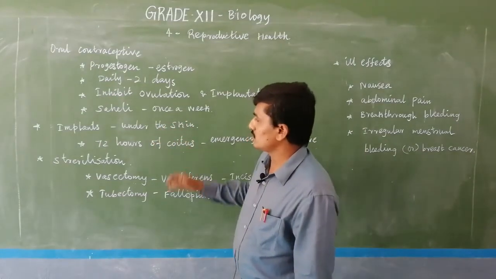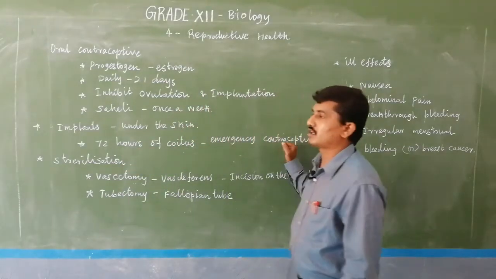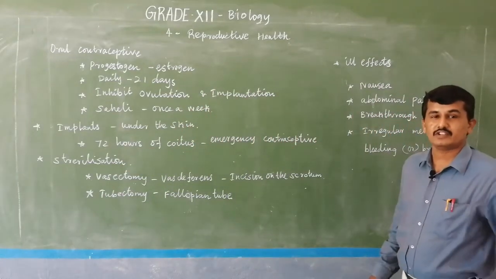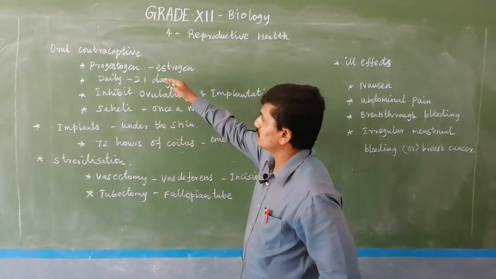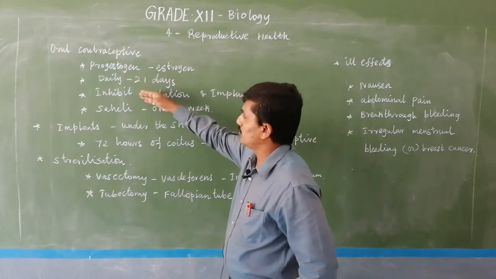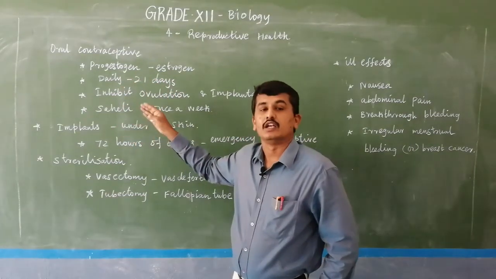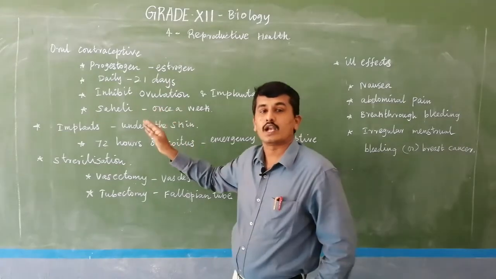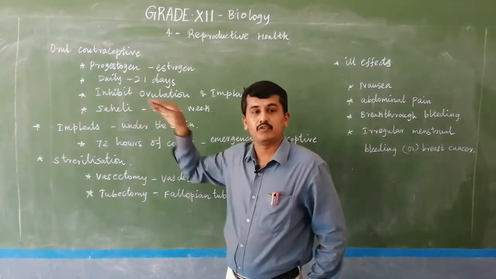The next method of contraceptive is emergency contraceptive. Normally, these methods, like the oral pills, the implants and the Saheli, all these methods prevent pregnancy only when the particular tablets or pills are taken before the fertilization.